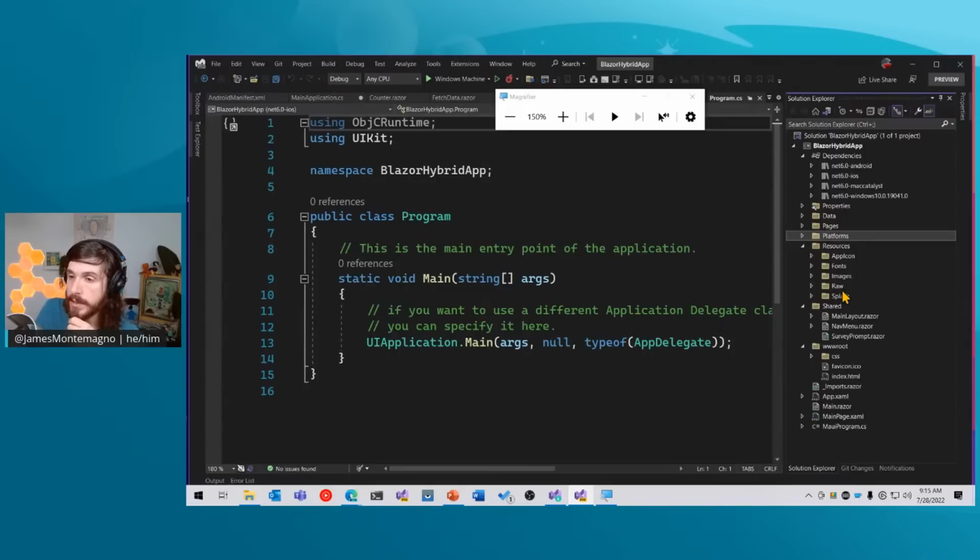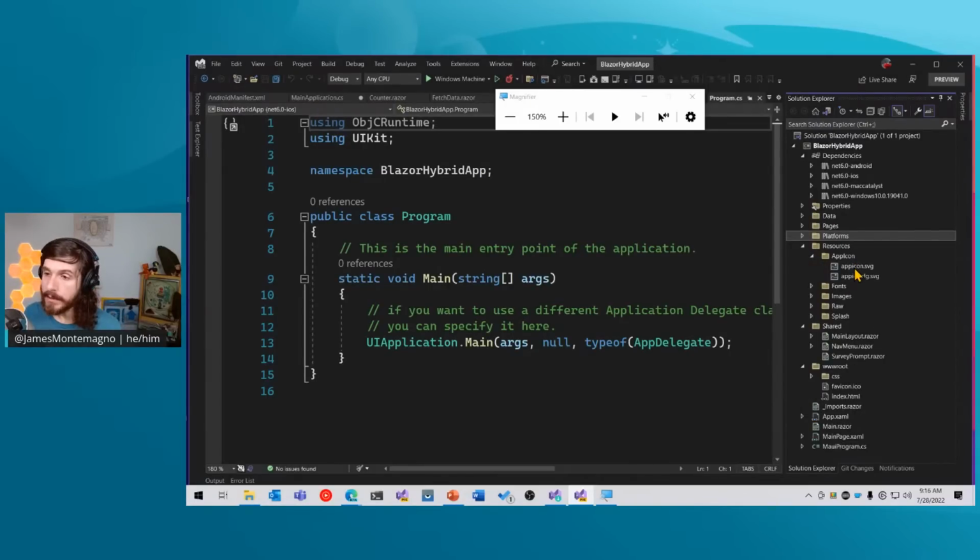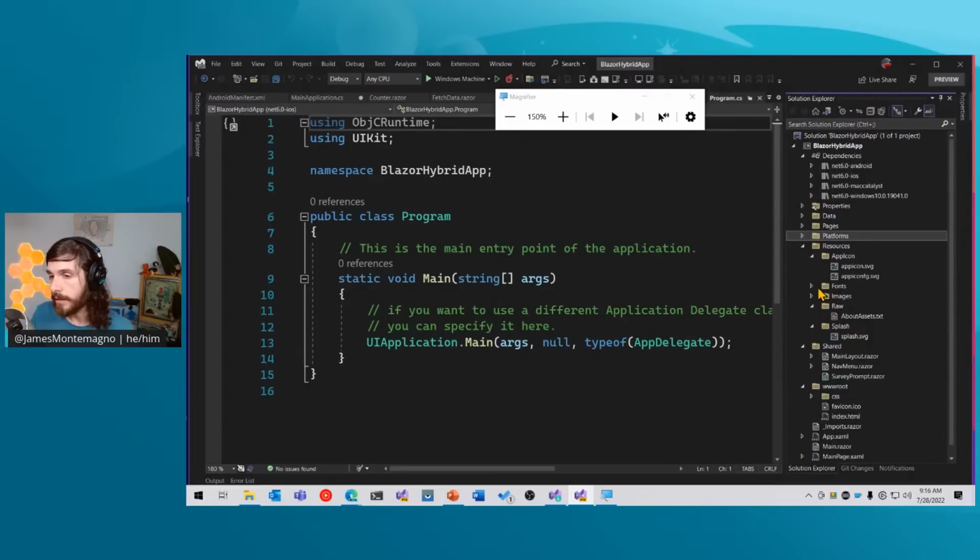Now, inside of resources, these are resources specific for the app and for .NET MAUI things. So, for example, for the application itself, there are things such as app icons, which are like SVGs that are loaded. There are splash screens that are generated automatically. And then there are embedded raw assets like text files or databases or JSON feeds, and then things like fonts and images. And these fonts or images would be ones that are used in native controls with .NET MAUI.